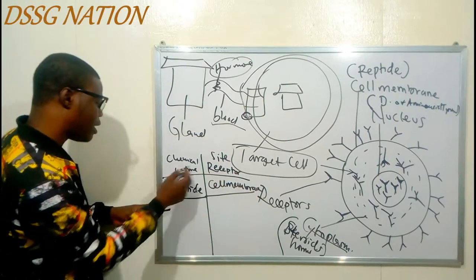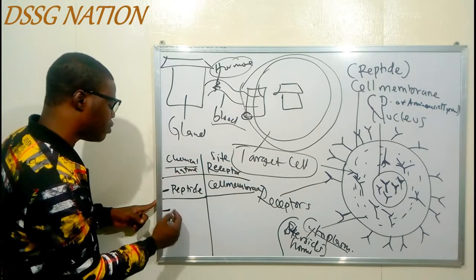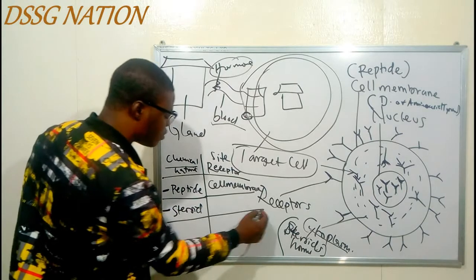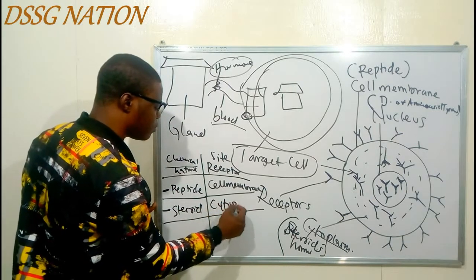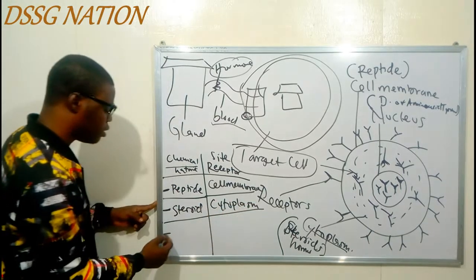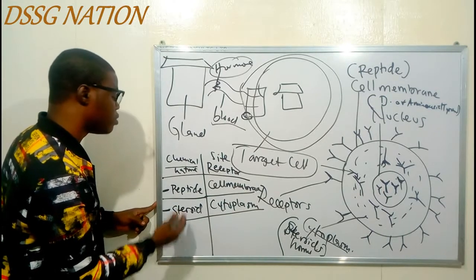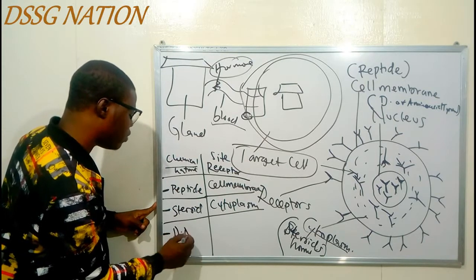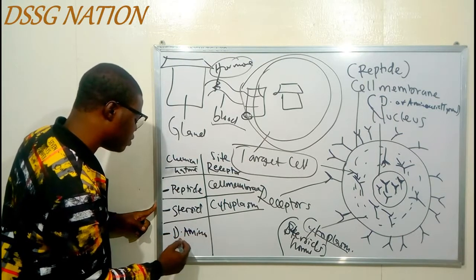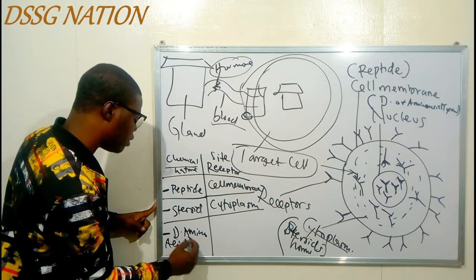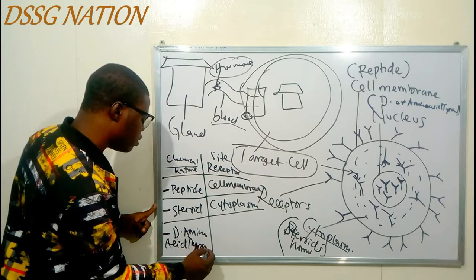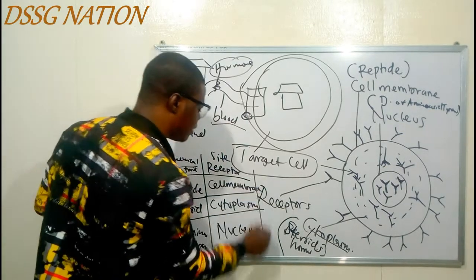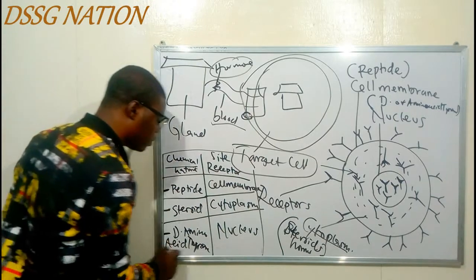And classification of hormone based on chemical nature, the second one is what? Steroids. So steroids are going to bind with what? They are going to bind with the receptors in the cytoplasm. And lastly, the last one is what? Derivative of amino acid tyrosine. So they are going to bind with what now? The receptors inside the nucleus. And that is that on the receptor site.